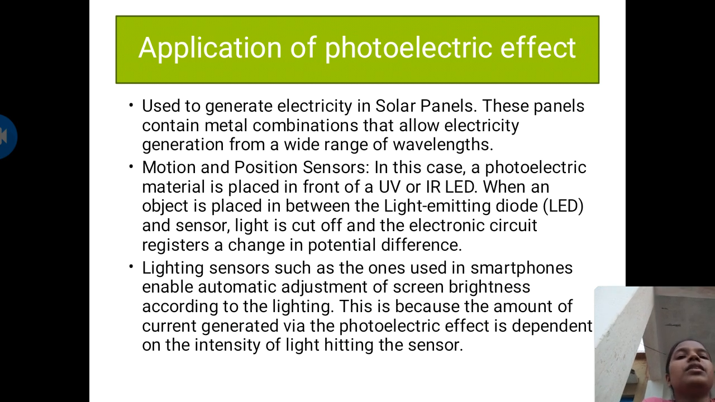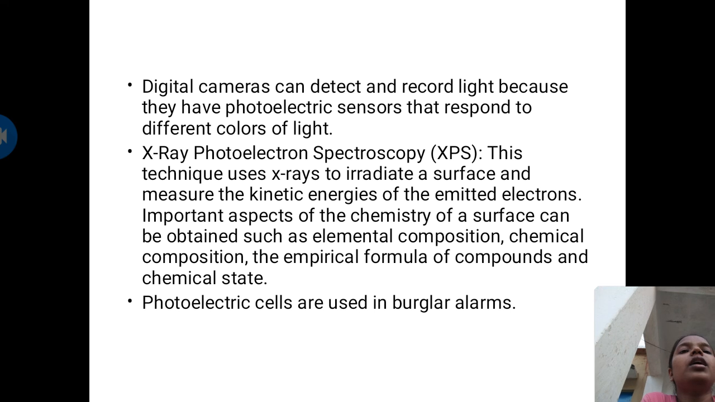Light sensors such as the ones used in a smartphone enable automatic adjustment of screen brightness according to the lighting. This is because the amount of current generated via the photoelectric effect is dependent on the intensity of light hitting the sensor. It is also used in digital cameras, which can detect and record light because they have photoelectric sensors that respond to different colors of light.